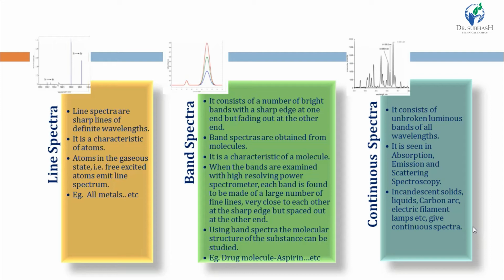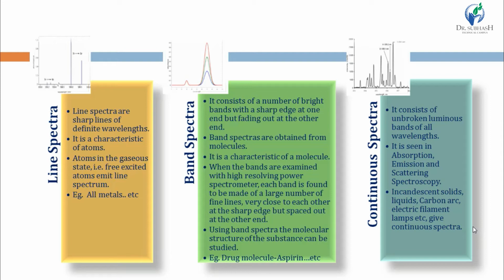Atoms give line spectra while molecules give band spectra. When we examine this band spectra under a high resolving power spectrometer, each band is found to be made up of a large number of fine lines which are very close to each other at the sharp edge but spaced out at the other end.